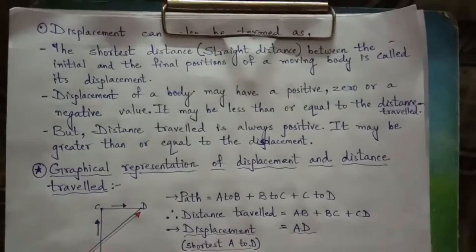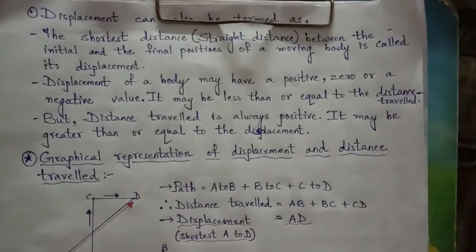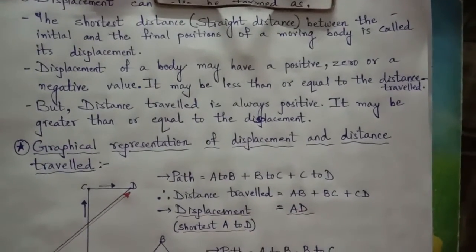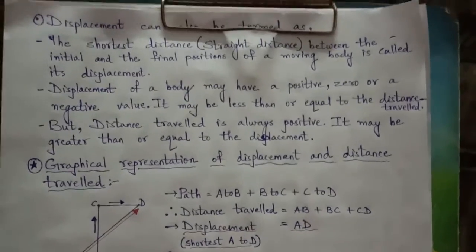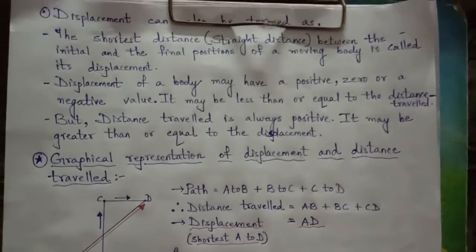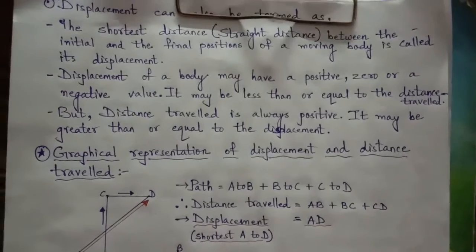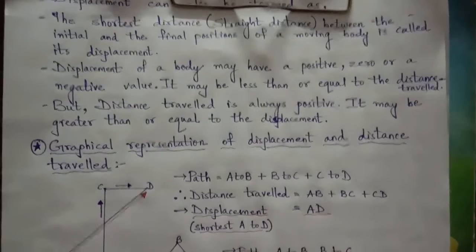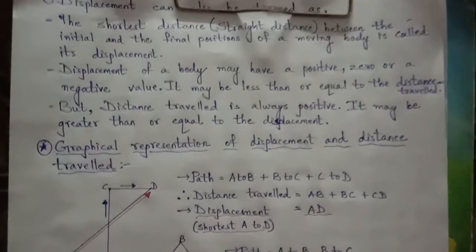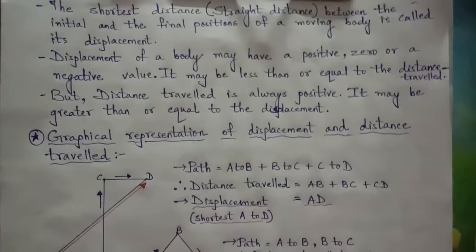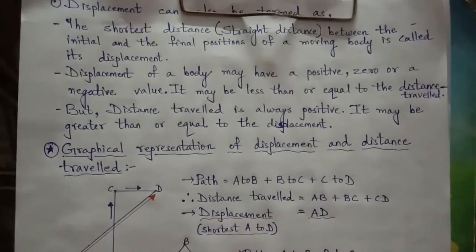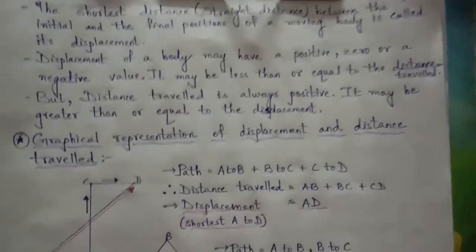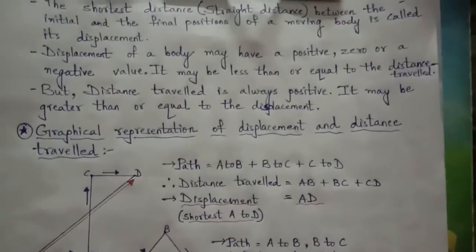Displacement can also be termed as the shortest, straight distance between the initial and the final position of a moving body. When any body is moving through any path, the distance traveled is considered the total length of the whole path, but for displacement we consider the shortest distance. The shortest path from initial to final will be considered as displacement. We will see a few figures so you will easily understand it.